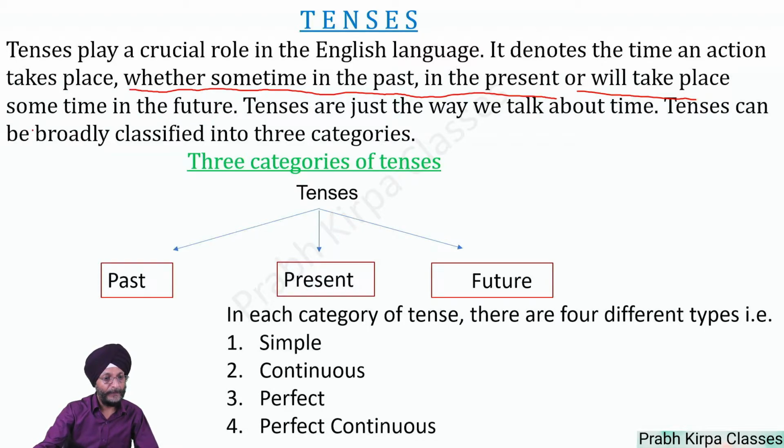Tenses can be broadly classified into three categories. The three categories of tenses are past, present, and future. These three types of tenses can be subcategorized into simple, continuous, perfect, and perfect continuous.